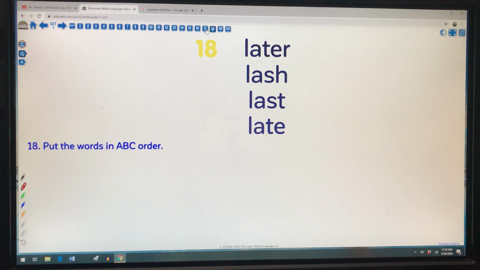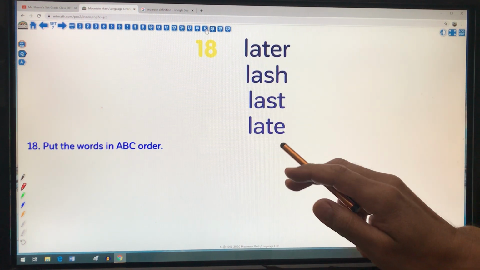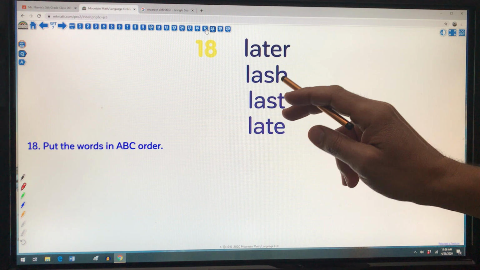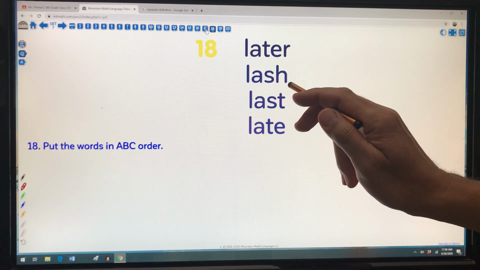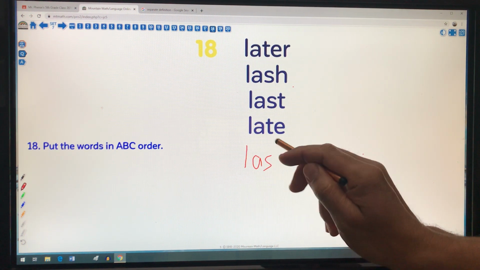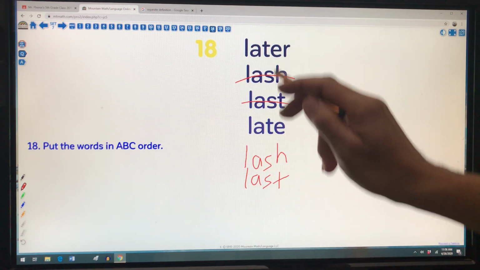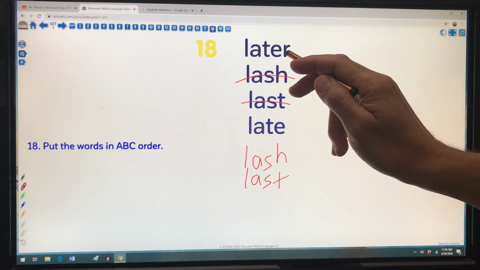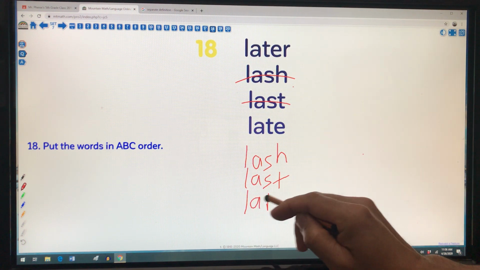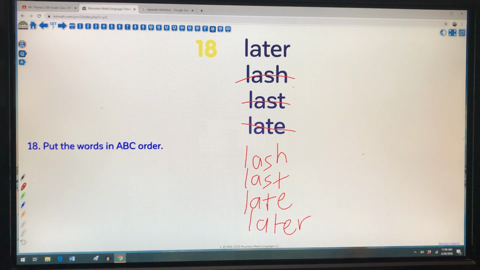Number 18, okay, ABC order. Later, lash, last, and late. All right, my key here is looking at this third letter, S and T. S comes before T, so it's out of lash and last. So I look at this fourth letter, and to me, the H comes before the T. So I have lash, I have the word last, and out of these two, because I have the extra R here on later and late, I know that late's going to come first, therefore later comes last.